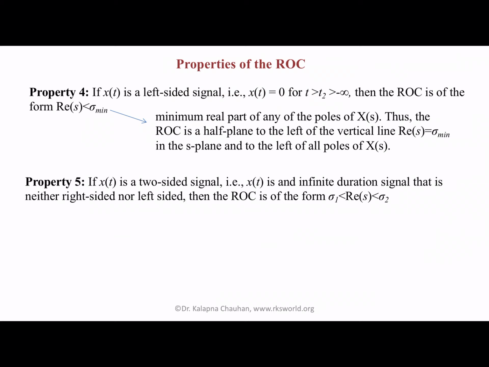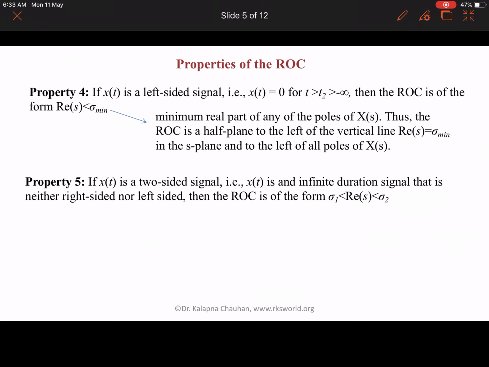Property 5 says that if x(t) is a two-sided signal, meaning x(t) is an infinite duration signal that is neither right sided nor left sided, then the ROC is of the form Re(s) ranging from sigma 1 to sigma 2.